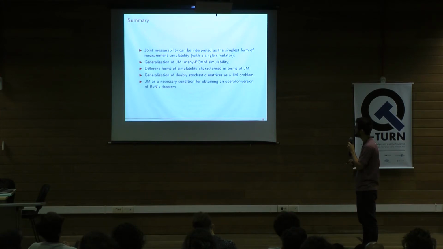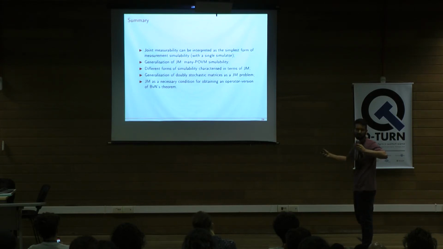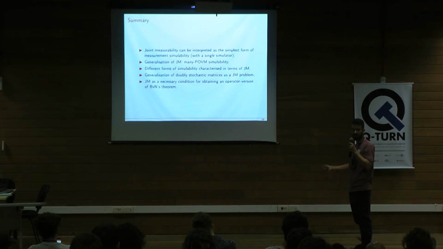And then after that, we presented a generalization of doubly stochastic matrices arising from a joint measurability problem. And then we find joint measurability again as a necessary condition for obtaining an operator version of the Birkhoff-von Neumann theorem. So actually I find it very nice that if you want to recover some version of this theorem for one-dimensional entries in your object, we need to impose some kind of correlation between the elements of the tensor we obtain. And this relation is given exactly in terms of joint measurability. So I think that this supports the claim that joint measurability also plays a role in general quantum operator theory. Even if we don't talk at all about quantum mechanics, I think it's nice to look at joint measurability as a property of operators.